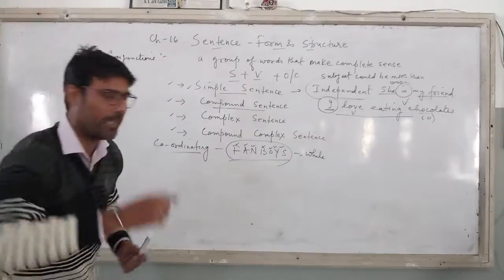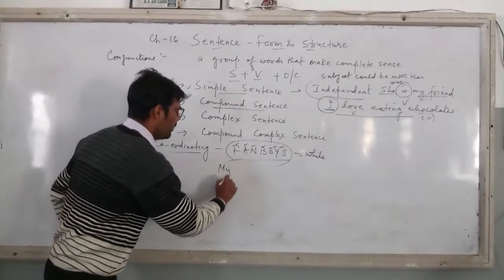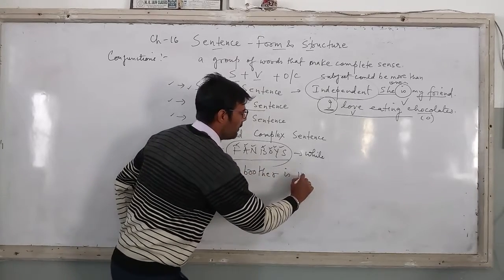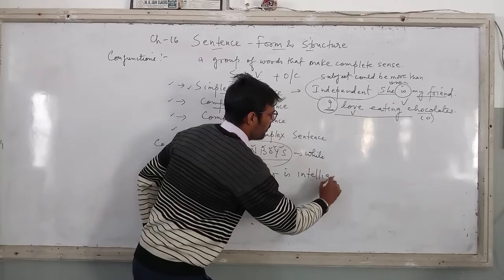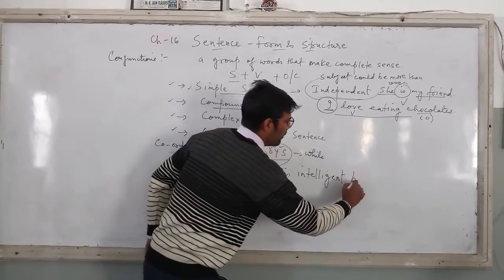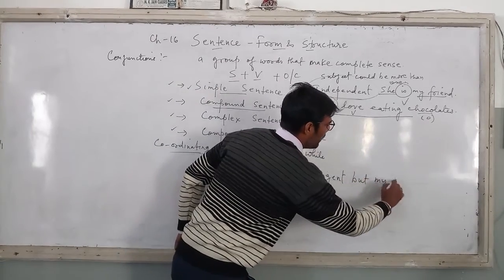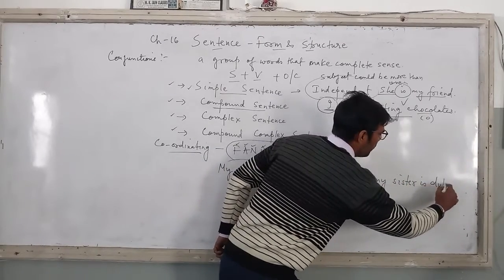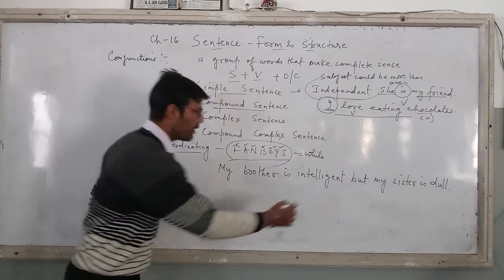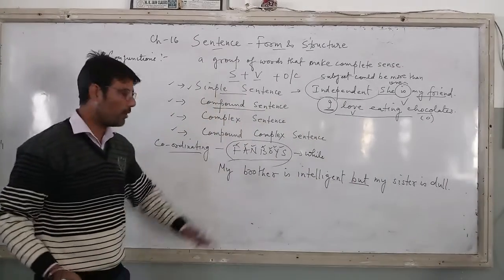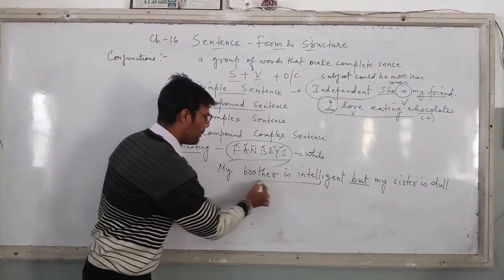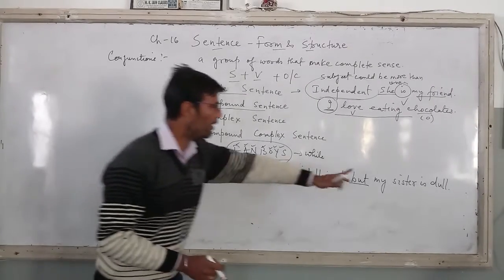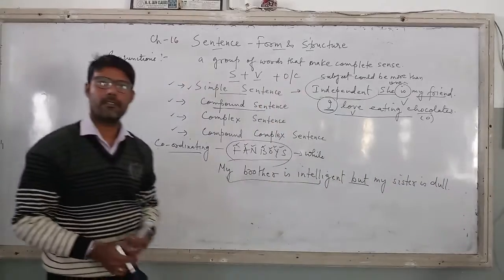So I wrote this just as an example to show you, so that you analyze the sentence. Now I give you one example here. My brother is intelligent, but my sister is dull. Beta, I have used the conjunction but. Okay? Now the two sentences, if I talk about: my brother is intelligent, S plus V, okay, plus complement; S plus V plus complement. Fine.